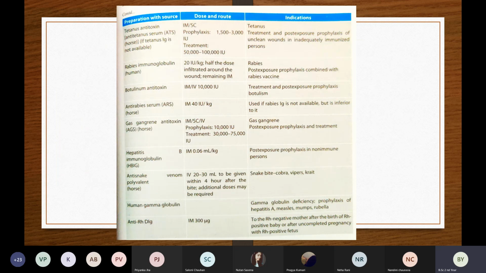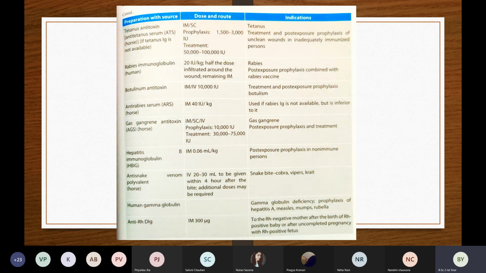Then we also have the tetanus antitoxin. Then we have rabies immunoglobulin: anti-rabies serum made from a horse, and also rabies immunoglobulin made from humans. Then we have the gas gangrene antitoxins. Then there is HBIG, the hepatitis B immunoglobulin.